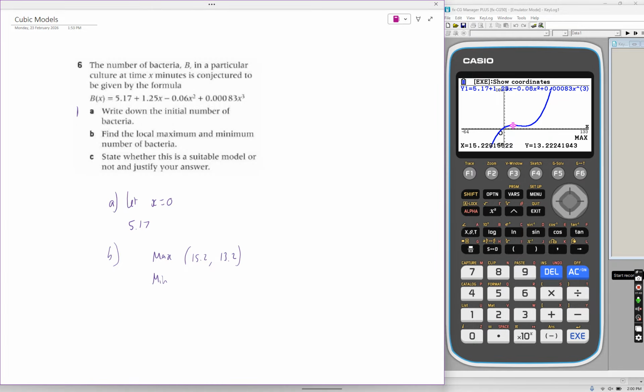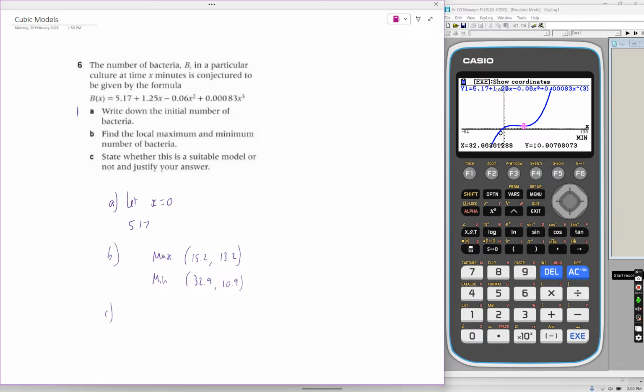And minimum, G-Solve, minimum: x is 32.9 and y is 10.9. And remember, x was the time and B was the number of bacteria.